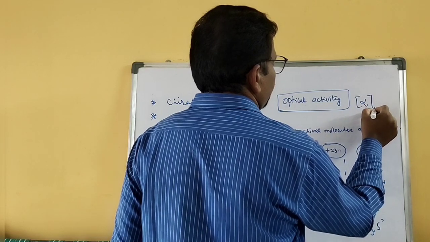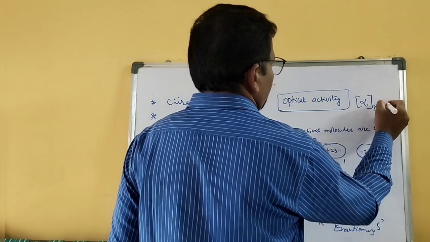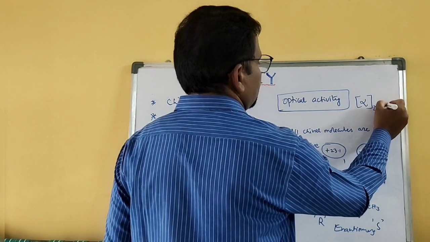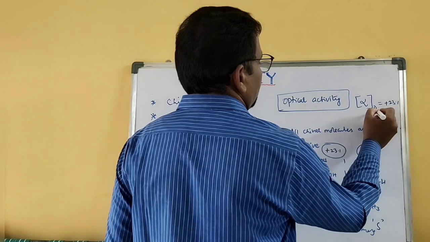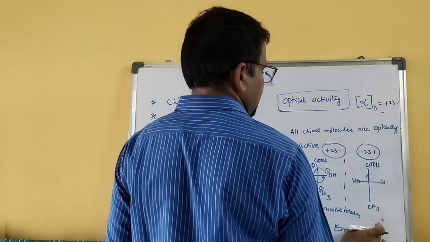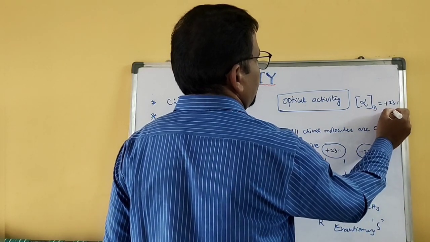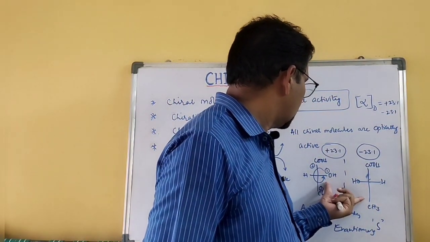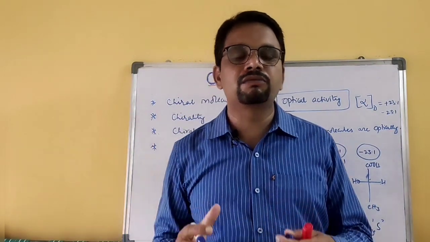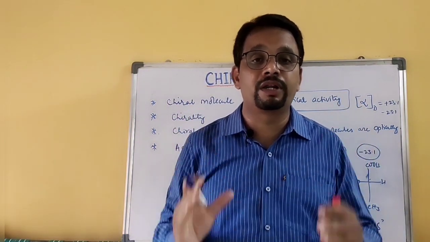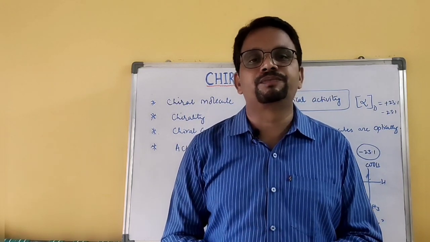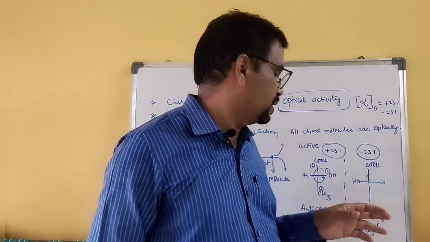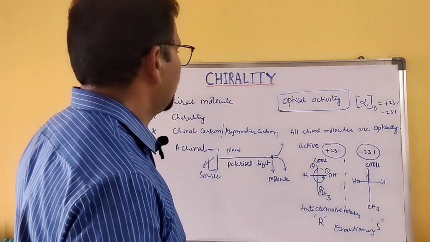The specific rotation value for the R enantiomer is plus 23.1, and for the S enantiomer it is minus 23.1. So both enantiomers turn the plane polarized light equally but in opposite directions. You need to understand this.